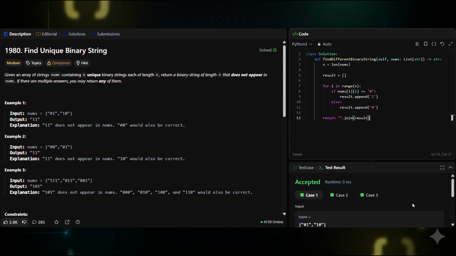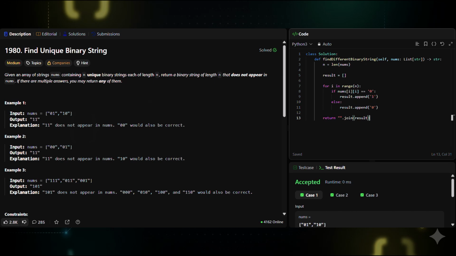Pause the video and try this example yourself. Suppose nums equals 111, 011, 001. Take the diagonal elements 1, 1, 1. Now flip them: 0, 0, 0. The answer is 000, and it is guaranteed not to appear in the list. If that clicked instantly, you just learned a beautiful algorithmic trick.